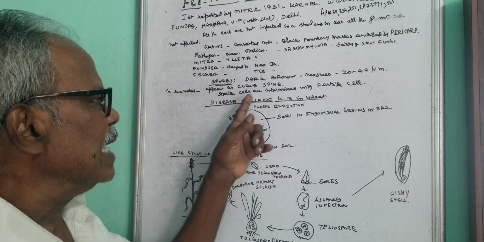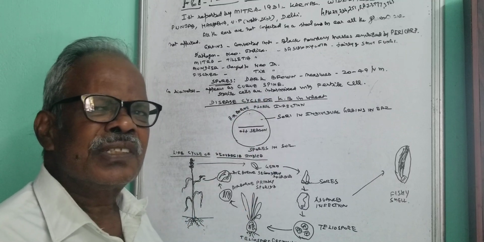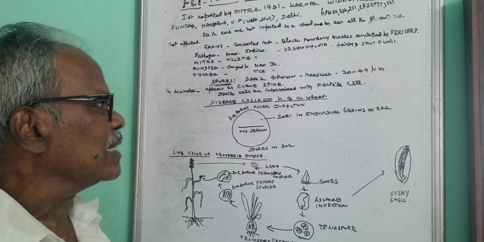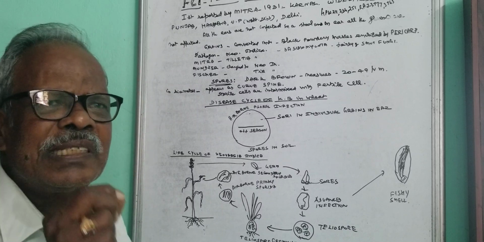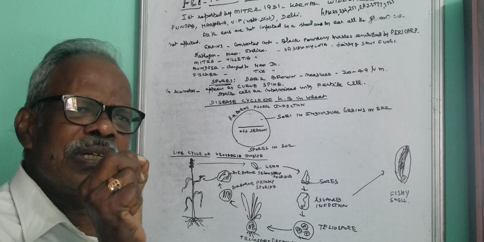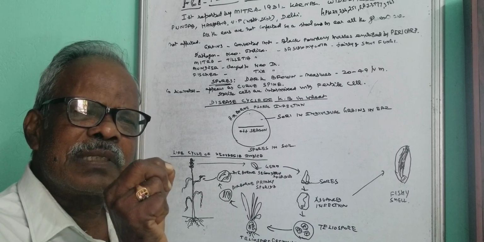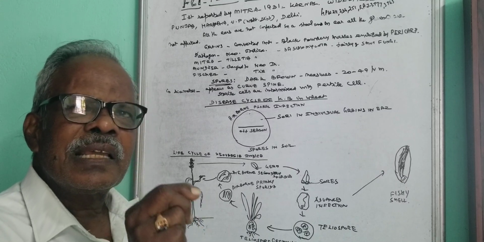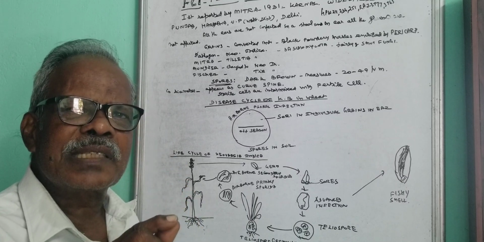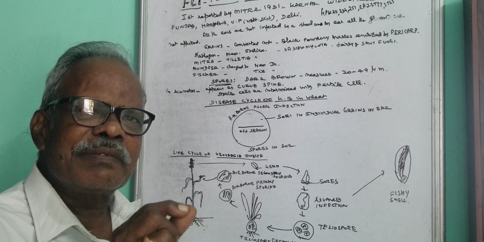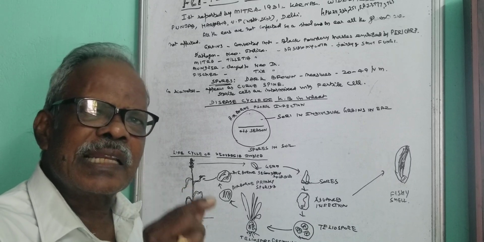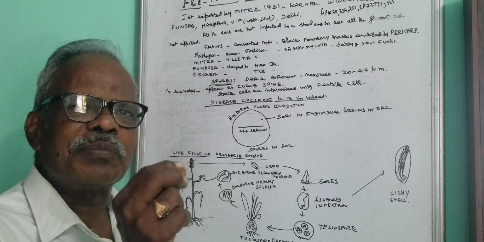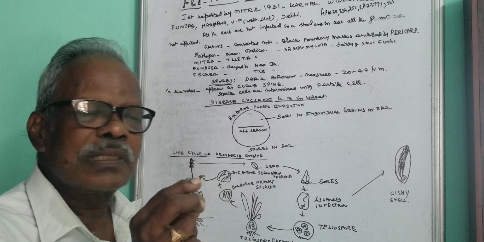Sterile cells are intermixed with fertile cells. The spore is a minute, dot-like structure, which is the causative organism, and it takes nutrients from the wheat and develops.